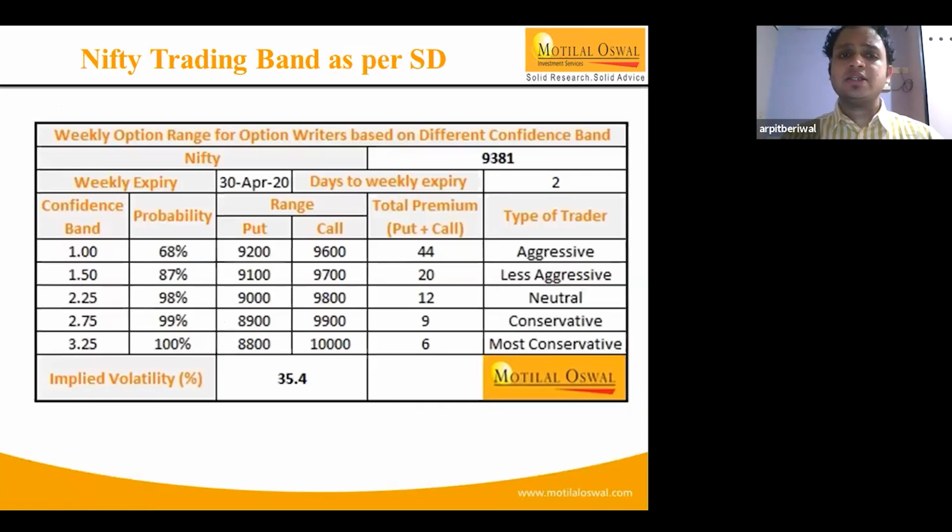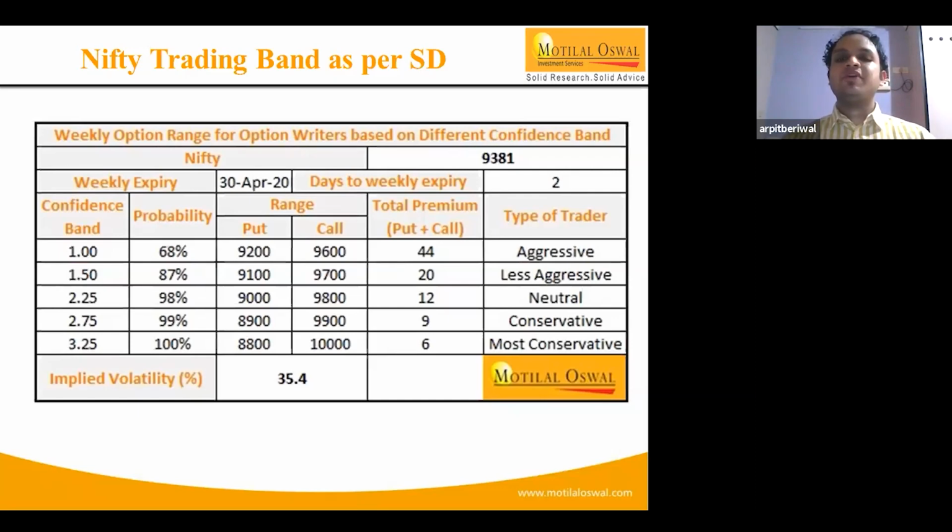If you see over here, there's a weekly option chain. Now this is the monthly expiry, so that stands the same. Over here, Nifty was trading around 9,400, that is till 20th April 2020, 2 days to expiry. Starting from the left, this is the confidence band, that is the probability of what is likely to be the range for the market. Nifty was around 9,400 and put is 9,200 and call is 9,600. If you take 1 SG, that is adding the range above and below.